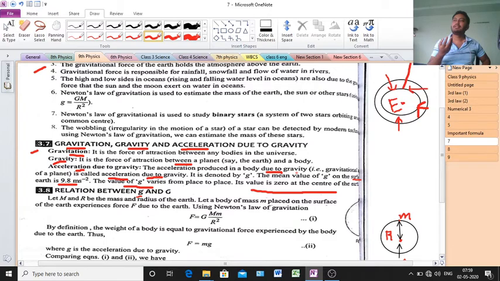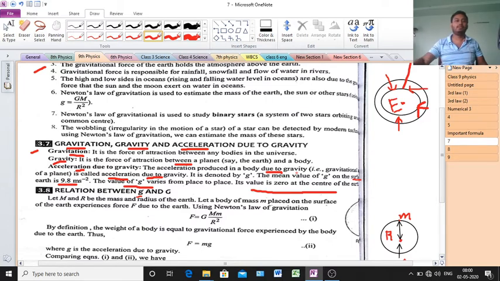That means, let's say this is a body and this is the earth surface. If we drop a body from above, what will happen at that time? The body comes downward. So this is the force of attraction. Why does it fall downward? There must be a force of attraction. This kind of attraction is called gravity.